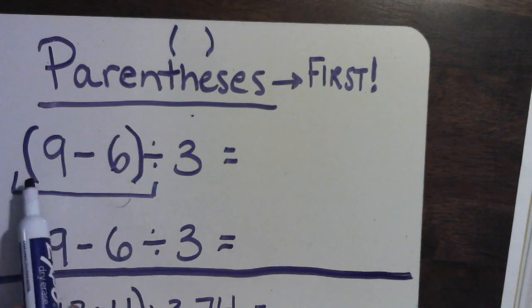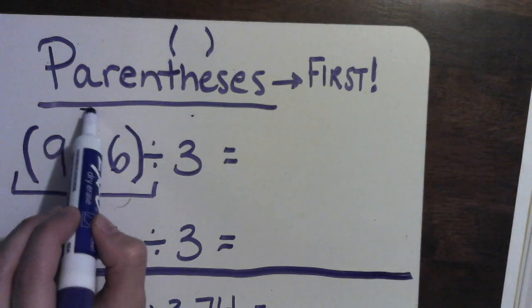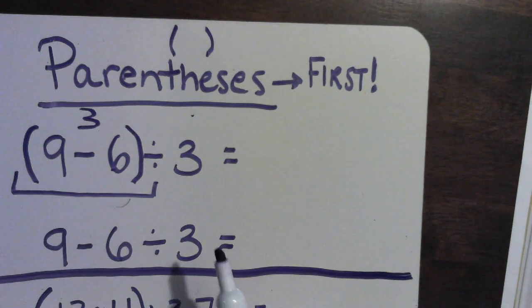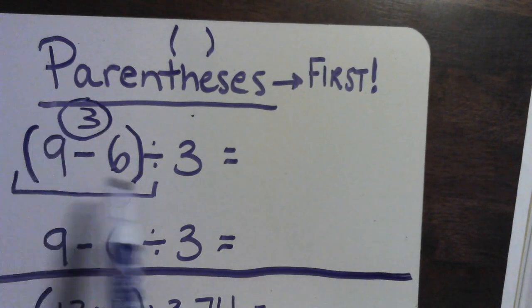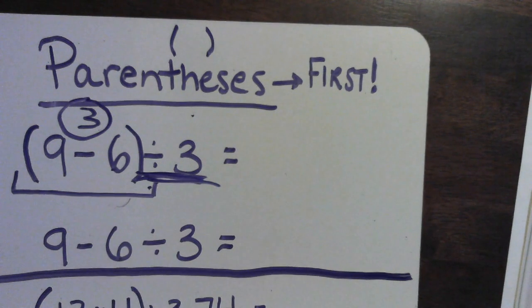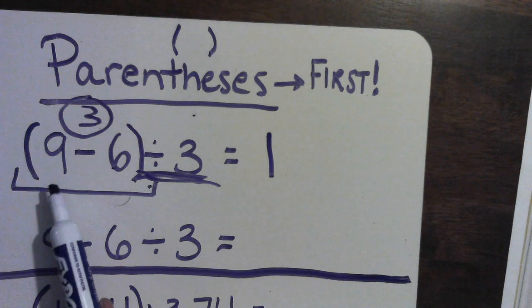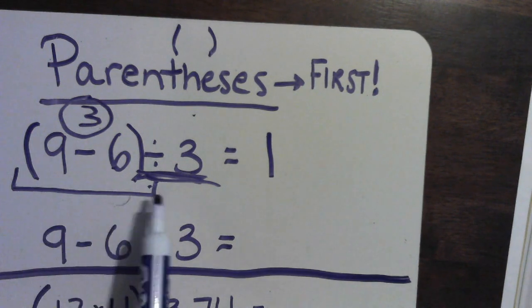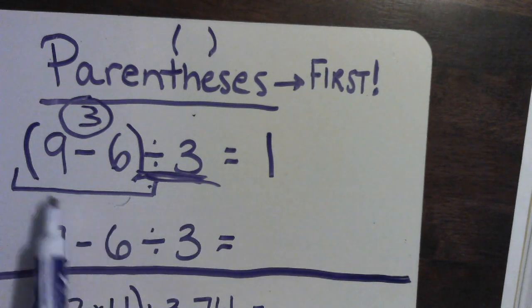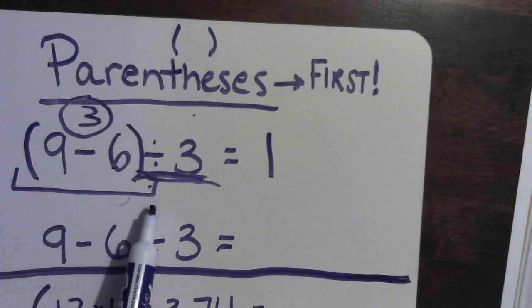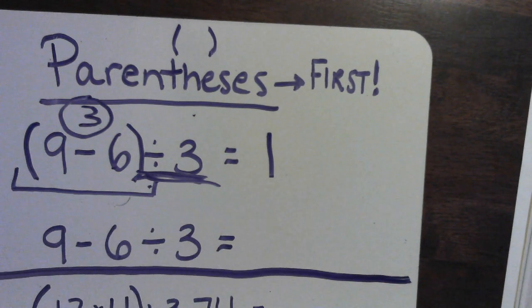Okay? So 9 minus 6 is 3. And then you take 3 and you divide it by 3. 3 divided by 3 is 1. So the answer for this problem means you first take the difference and then you divide it by 3 and you get 1.